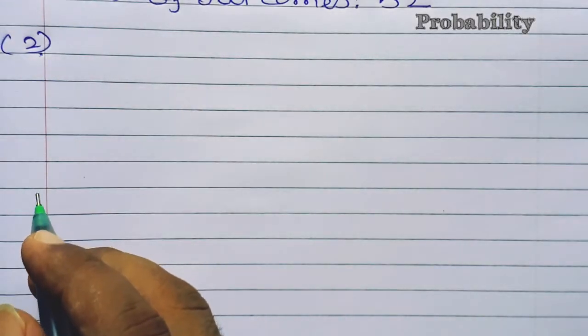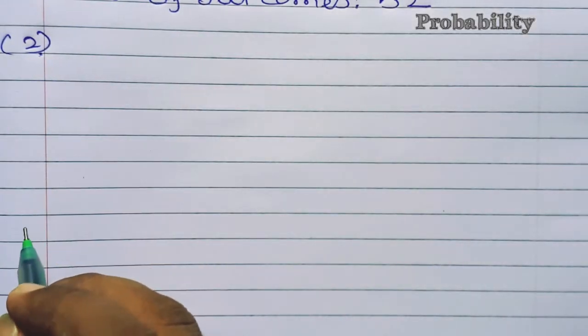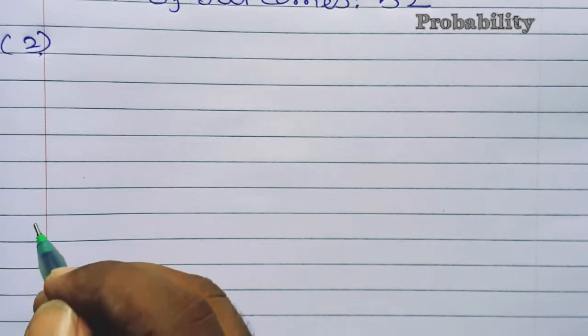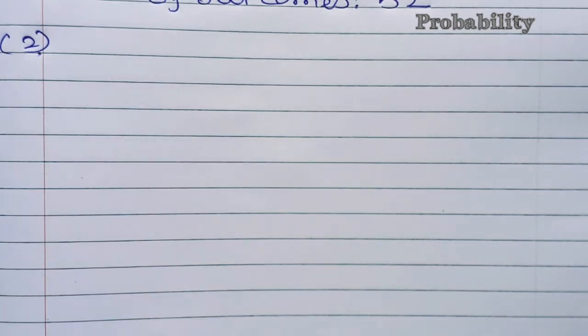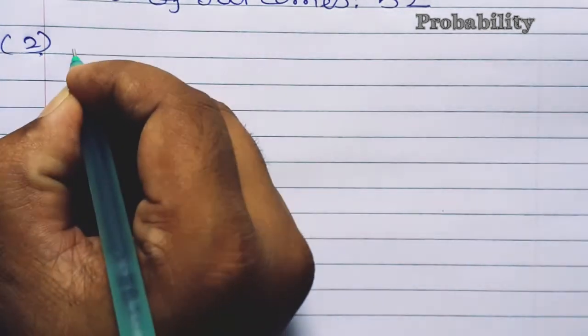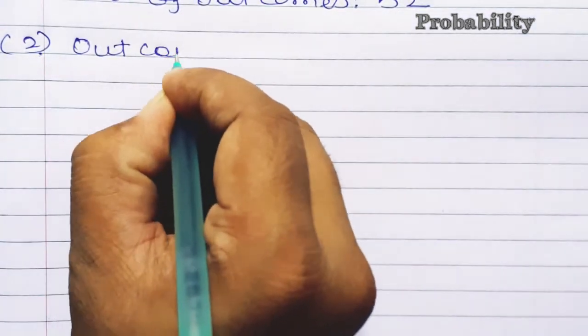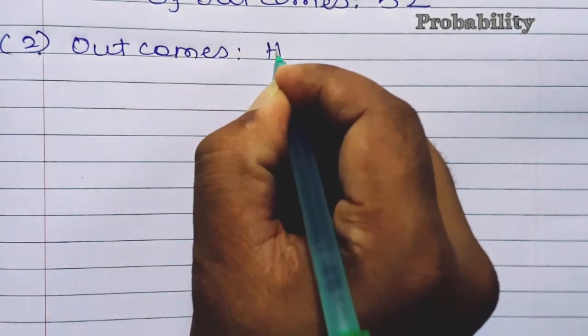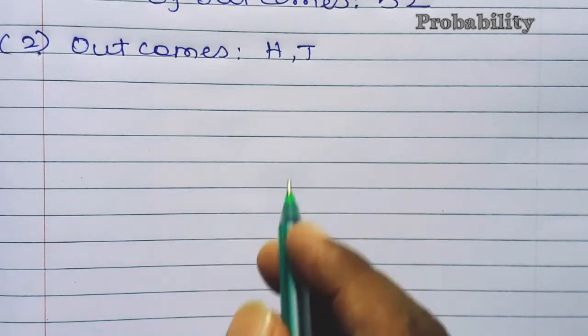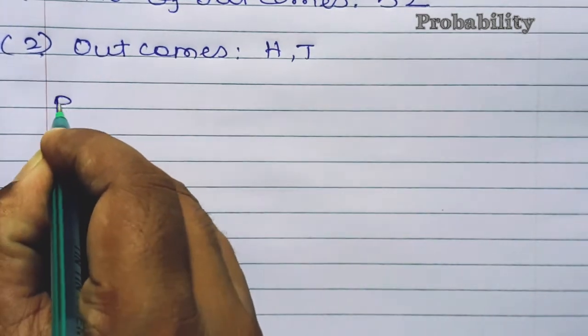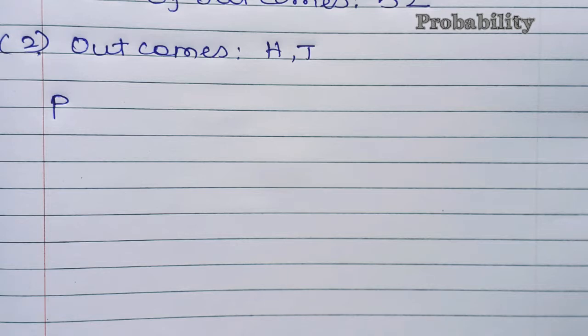Now according to question number 2, we have to find the probability. From here the probability questions start. Now what is given: in a single throw of a coin, what is the probability of getting a tail? So always write the outcomes. What can the outcomes be here? Head and tail, because only one coin is being tossed. So if one coin is being tossed, the outcomes are head and tail. Now the question is, what is the probability of getting a tail?